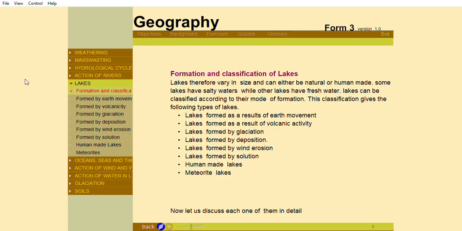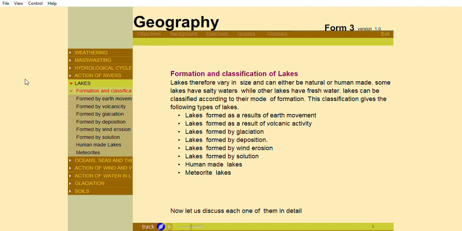Formation and classification of lakes. Lakes vary in size and can either be natural or human-made. Some lakes have salty waters, while other lakes have fresh water. Lakes can be classified according to their mode of formation. This classification gives the following types of lakes.